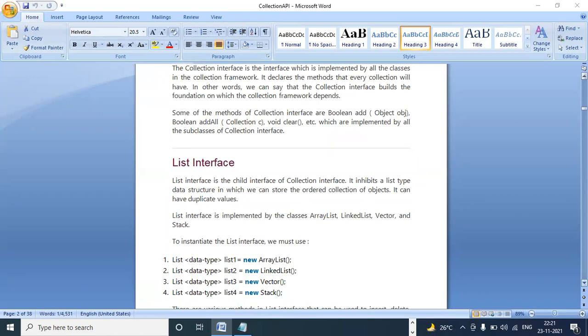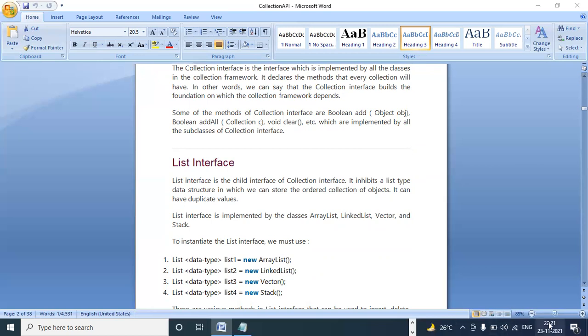Suppose I added elements x, m, k in a set. If you print that, it won't print in order. M might be printed first, or X might be printed first, however the compiler likes to print the elements. But a list follows the order: X, M, A, it will print in the correct order if you don't change the order.